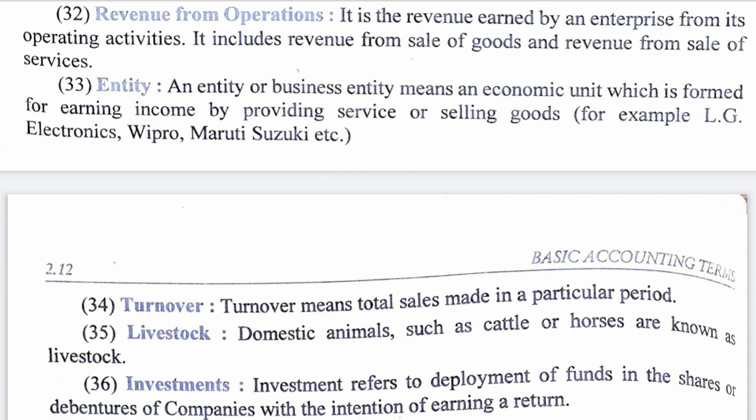Next is entity. An entity or business entity means an economic unit which is formed for earning income by providing service or selling goods. So it is actually a business. So name of the enterprise is called entity. So example is LG Electronics, it is name of an enterprise or business. Wipro is name of a business. Maruti Suzuki is also a name of a business. The name of the business is actually called entity.